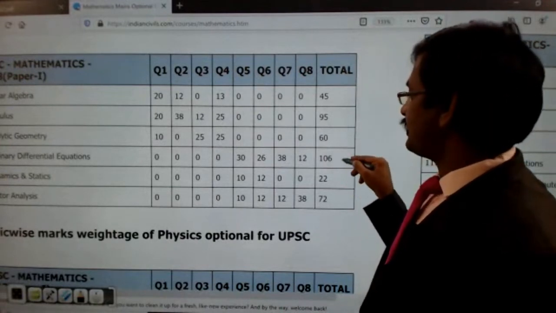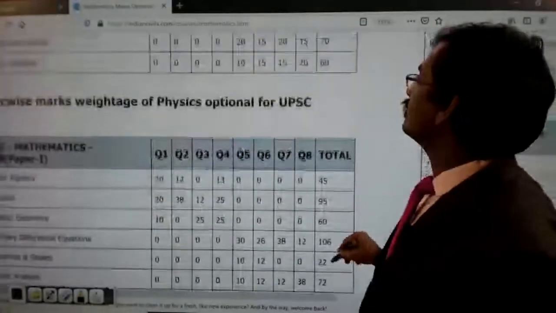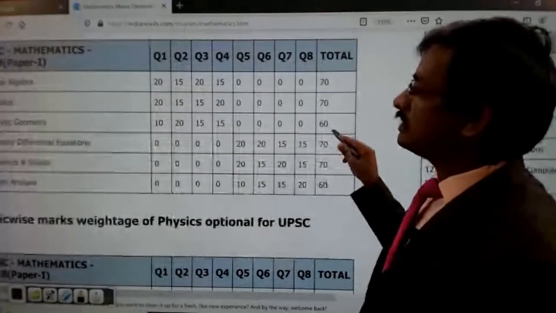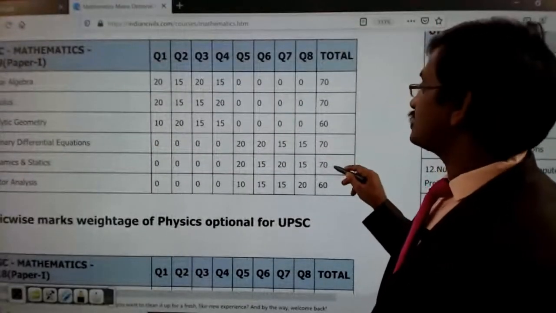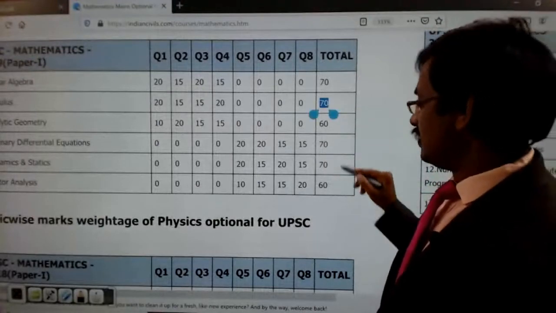And if you notice the trend, 106 is the weightage here. And here, dynamics and statics is 70 marks. In calculus also it is 70 marks here.